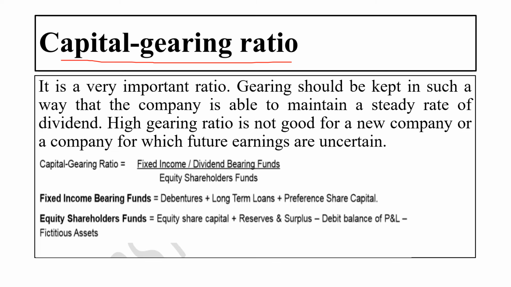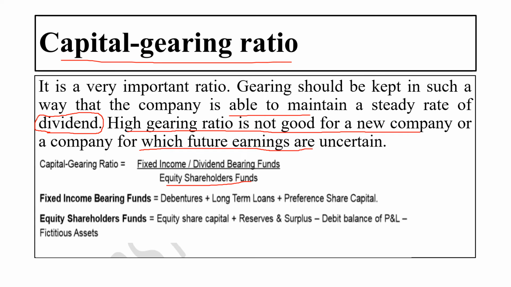Gearing should be kept in such a way that a company is able to maintain a steady rate of dividend. Dividend is what? Dividend is the return which is given to the shareholders. A high gearing ratio is not good for a new company or a company for which the future earnings are uncertain. Okay. So now how do we get this capital gearing ratio? For this, there is a formula, that is fixed income or dividend bearing fund divided by equity shareholders fund.